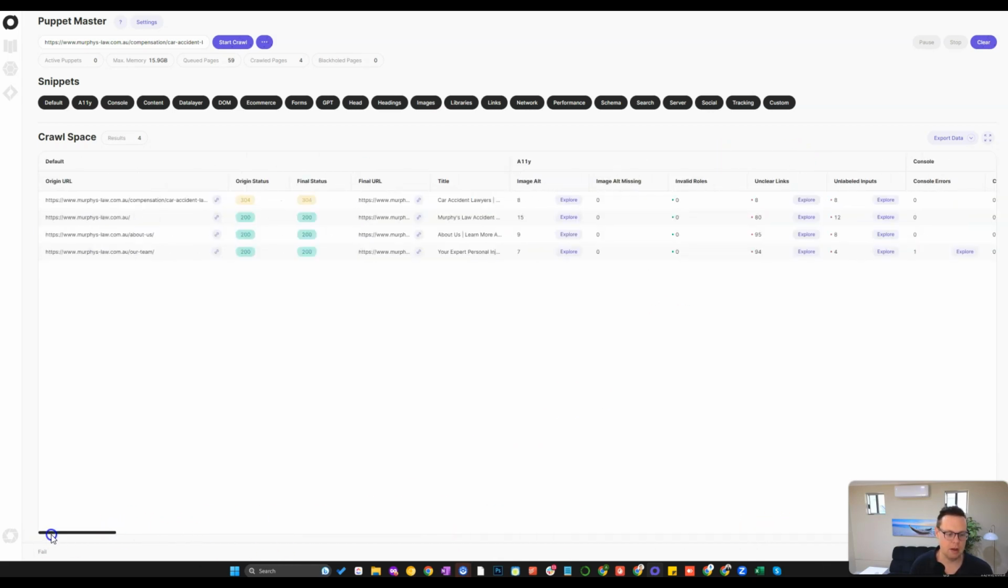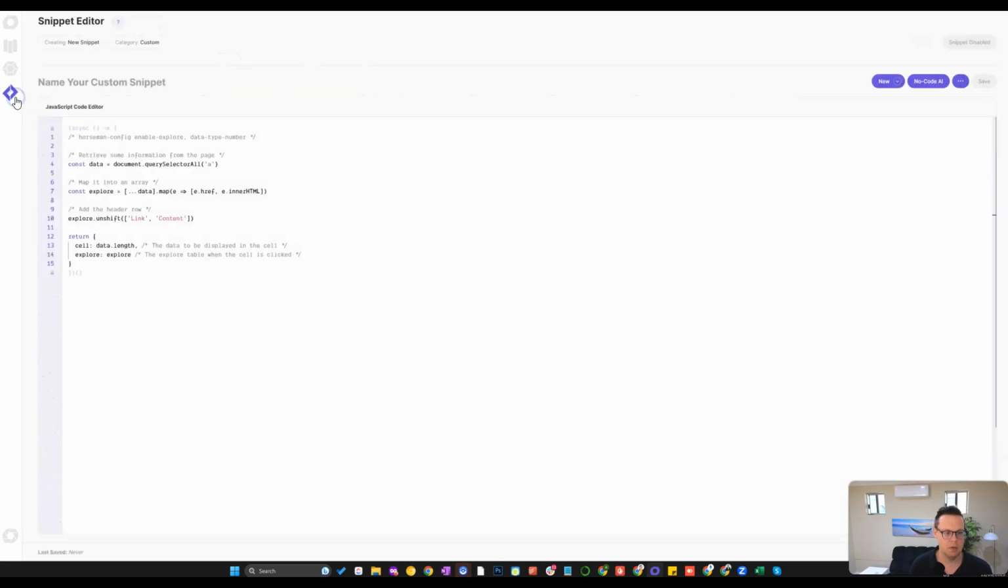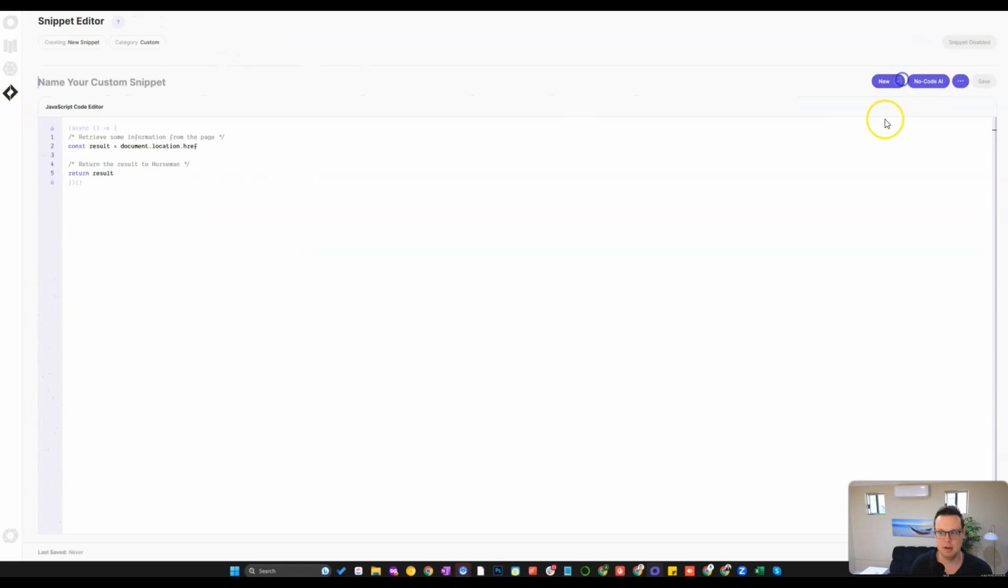But I hope you like this walkthrough of the tool. Certainly you can do so much with the snippet editor here. I'm excited to see what you can come up with.